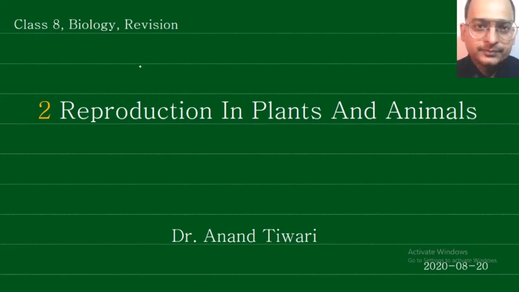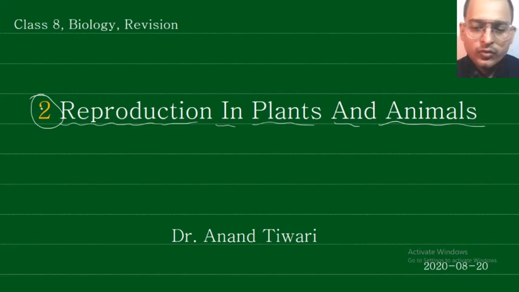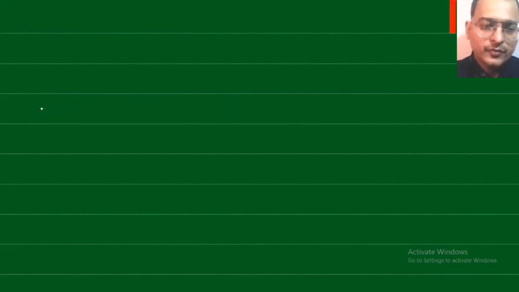Hello students. In the earlier video we started the revision of the chapter Reproduction in Plants and Animals. We have discussed a few points, like what is reproduction.